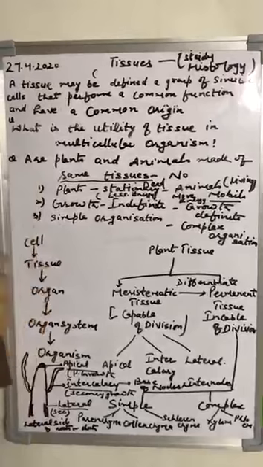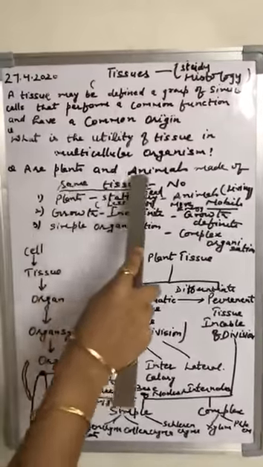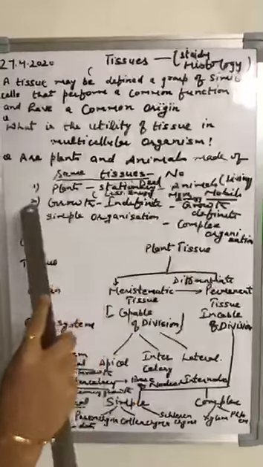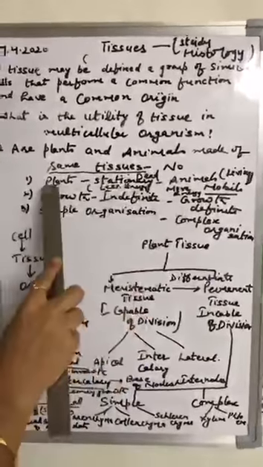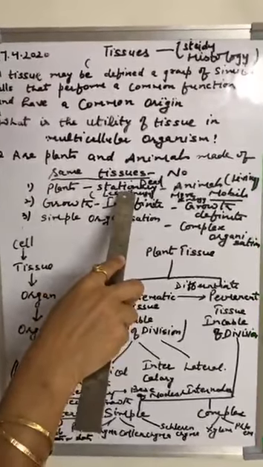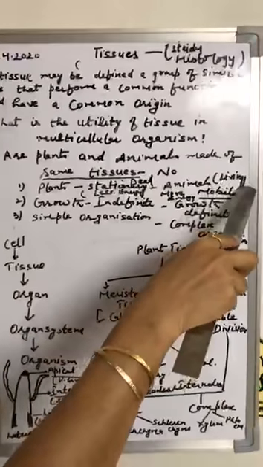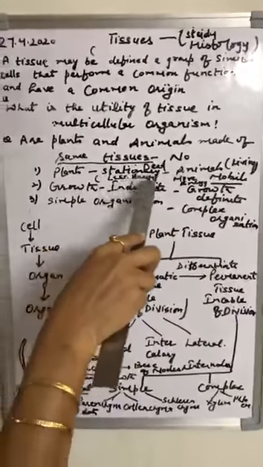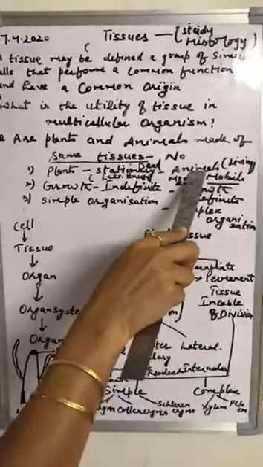Now, in this chapter we will study both plant and animal tissue. Are all plants and animals made up of the same type of tissue? No, plants and animals are not made up of the same type of tissue. Why? Let's compare. In the case of plants, you know that plants are stationary. They are at the same position. They don't move from one place to another place. But in the case of animals, the animals are moving. The plants require less energy because they are not supposed to move here and there in search of food and any other thing. But in the case of animals, they have to do all these functions.